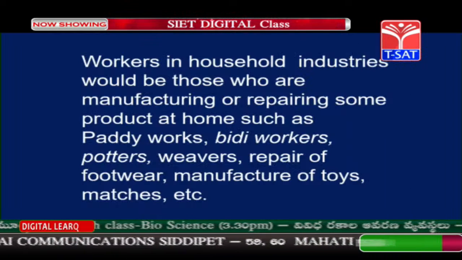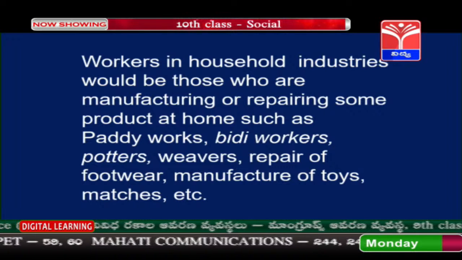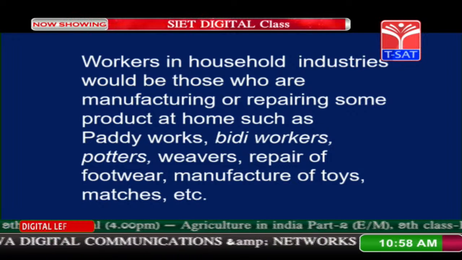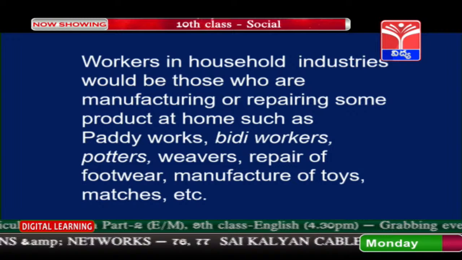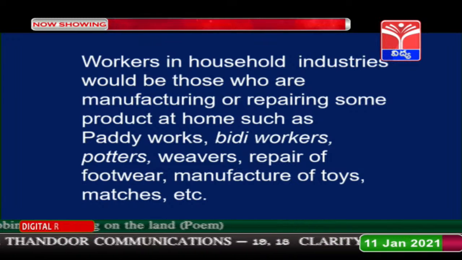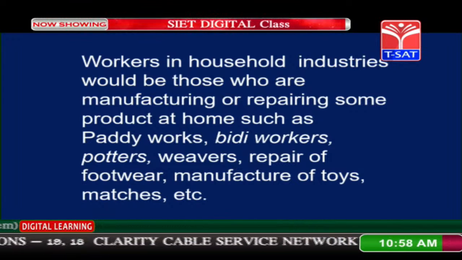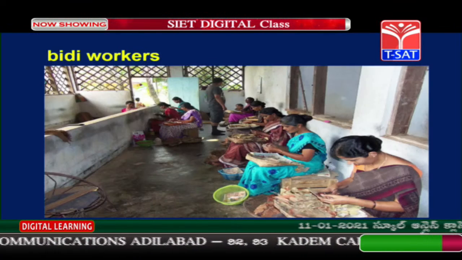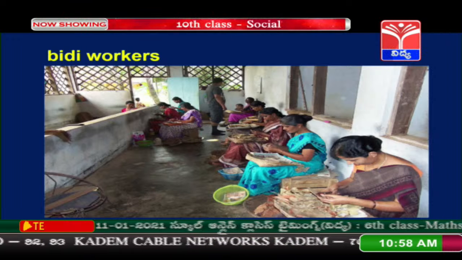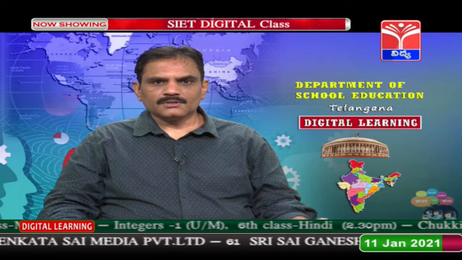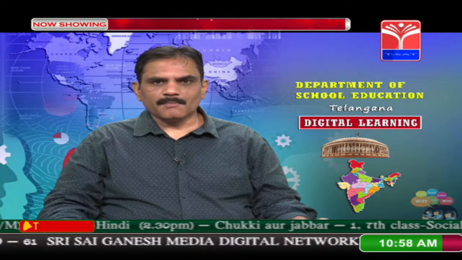Workers in household industries are those who manufacture or repair some products at home, such as beedi workers, potters, weavers, repair of footwear, and manufacturing of toys and matchboxes in rural areas. Beedi making is one of the occupations in most parts of Telangana; they make beedis and supply them to the owners, and they are sold in the market.